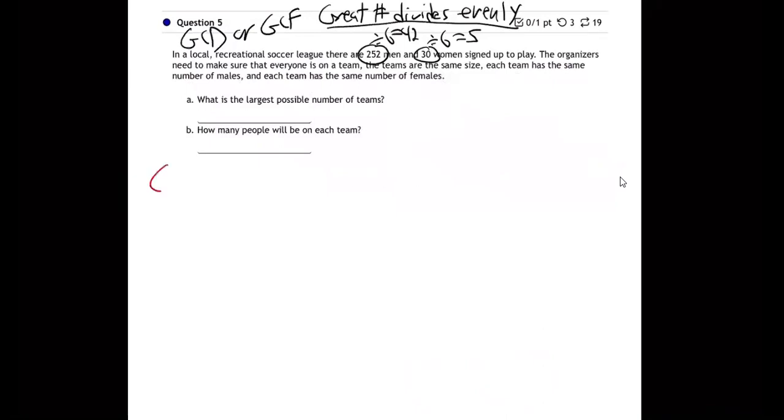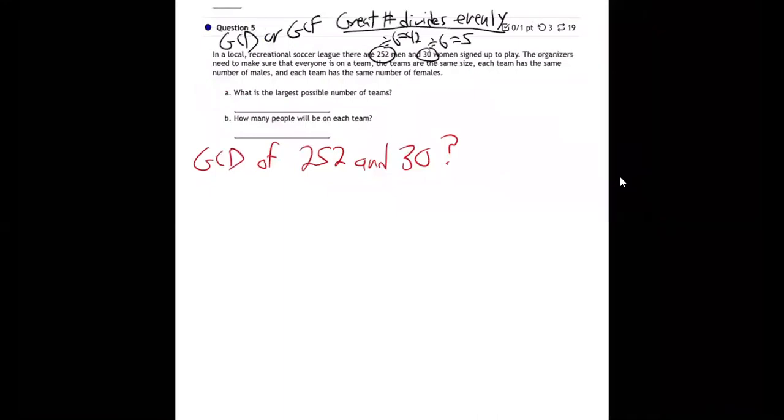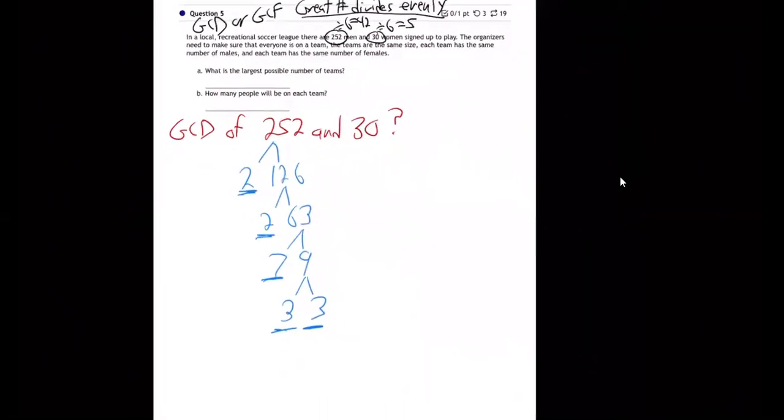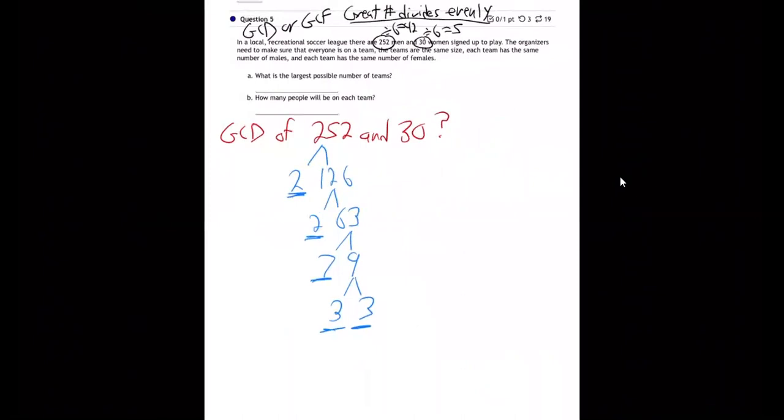Let's do it. So they're really asking us, what's the GCD or GCF of 252 and 30, right? That's really what they're asking. We know how to do it. I'm going to do the prime method, but you could do the long divide, rotate method if you want. I'm going to take the 252. That's 2 times something. Divide by 2 on my calculator, 126. That 2 is done. Break down that 126 divided by 2, 63. Break down the 63. 7 times 9. The 7's done. 9 is 3 times 3. So I broke down that 252 as far as it would go.